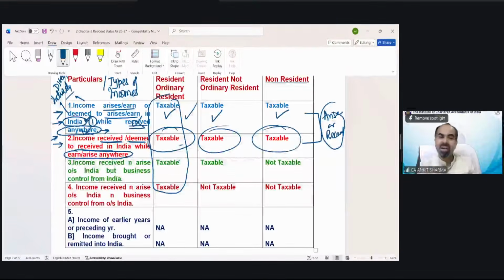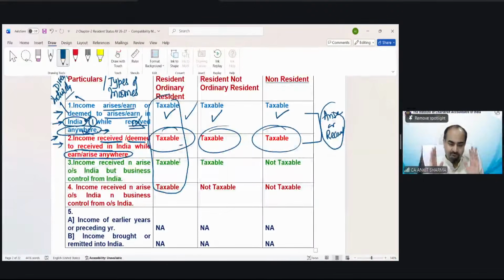Like I am a resident and ordinary resident. Even if I went outside India, arise there, received there, taxed. Arise here, received there, taxed. Arise, receive, control from here, taxed. Arise, receive, control from there, taxed.